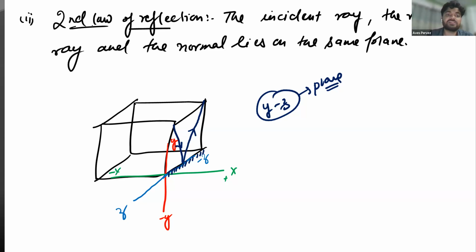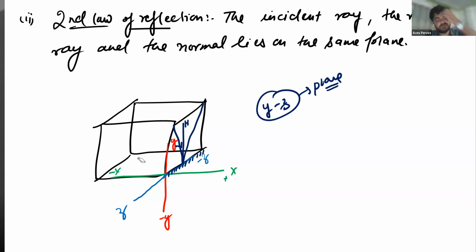And it is also not possible that the reflected ray can pass in the ZX plane. If I am saying that the incident ray is in the YZ plane, then the reflected ray will also be in the YZ plane and the normal will also lie in this plane. Now you understood?